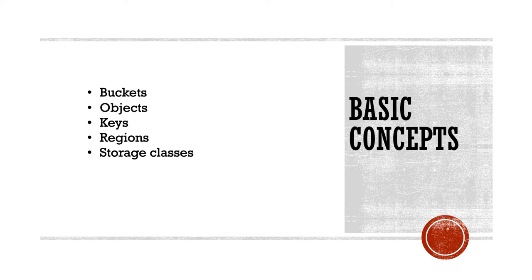Now there is a concept called storage classes. This is important because in S3 there are different varieties of storage classes, and in the life cycle of your object, when you put an object in S3, it is important to understand how the storage classes work, because then we can efficiently use them and keep moving our objects to different storage classes and reduce the cost. So before even diving into storage classes, we will have a look at different milestones that S3 has achieved in the last 15 years. Then we will deep dive into storage classes.